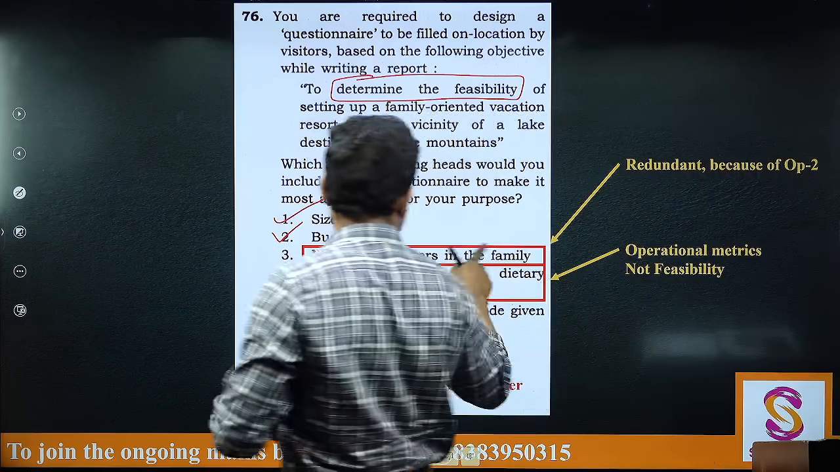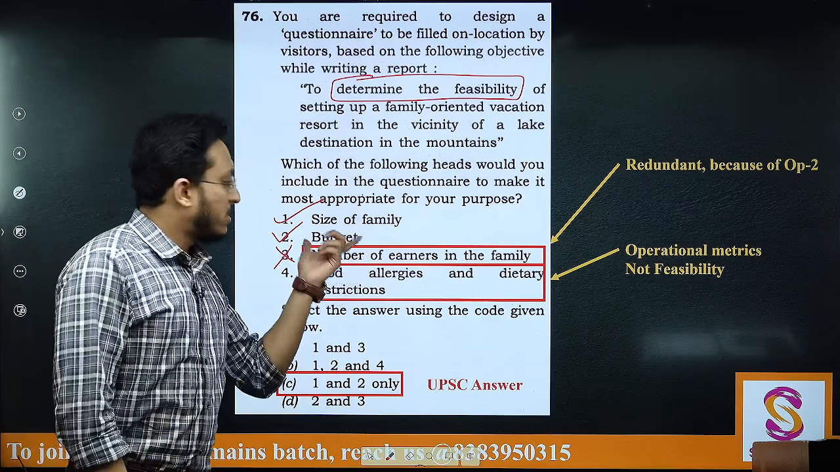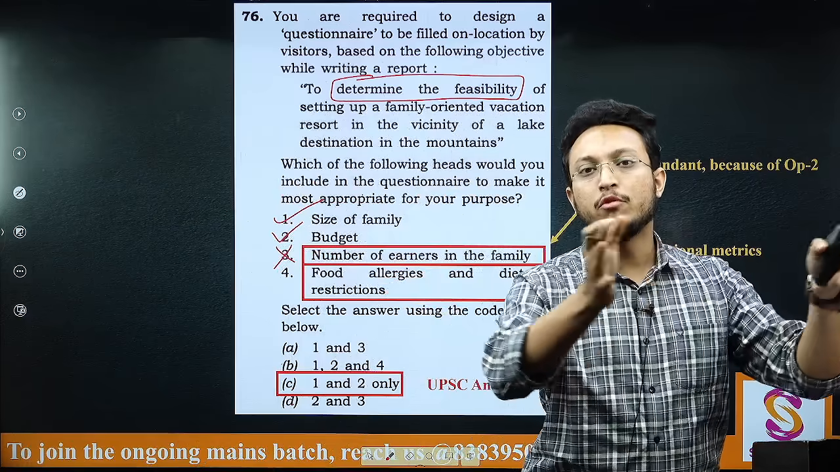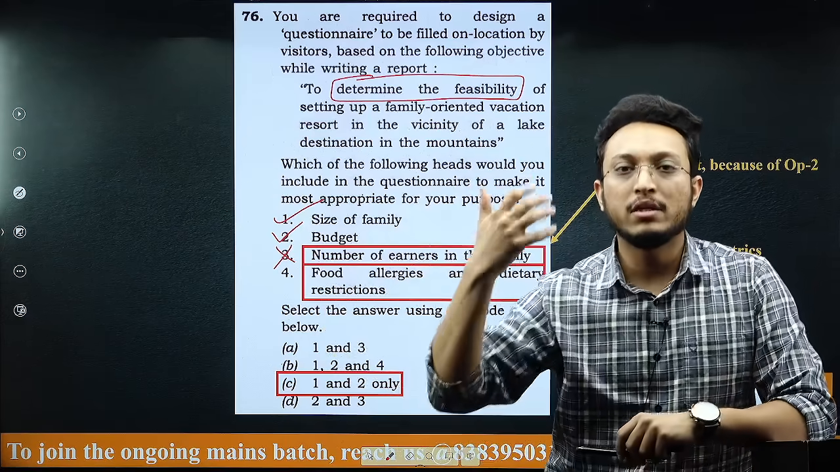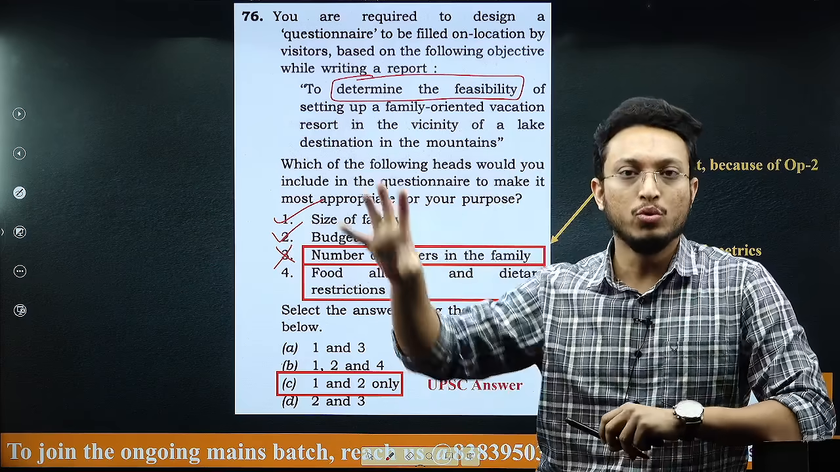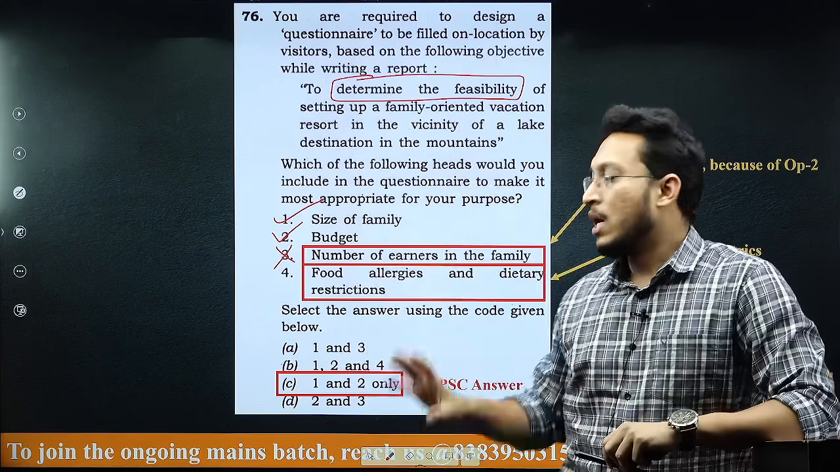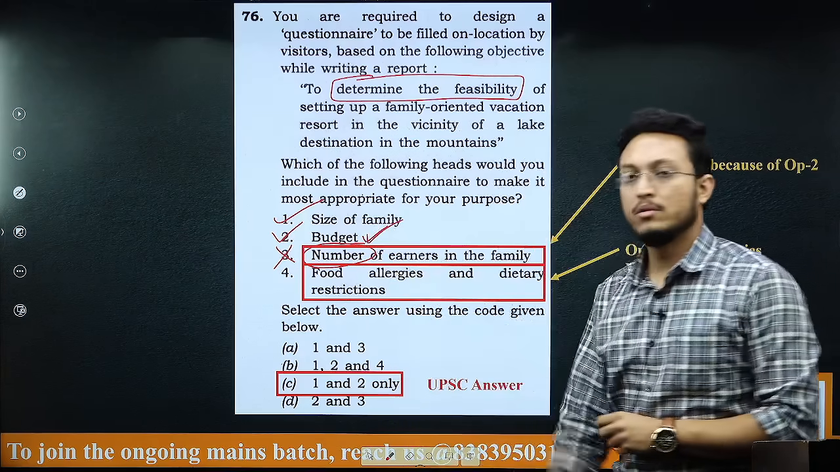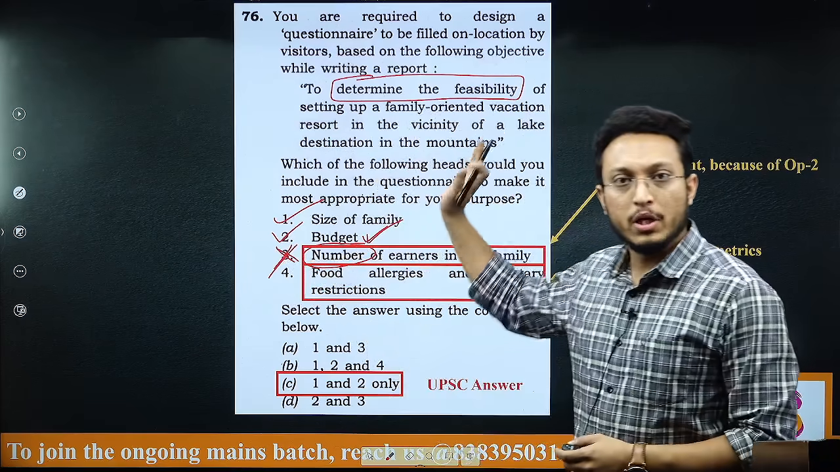Third one says number of earners in the family. This becomes redundant because let's say a family is earning 20 lakhs in a year. Now that 20 lakhs is earned by 2 people, 4 people or just a single person, this doesn't matter to you. It is just that the family is coming and the family is well to do to afford that particular place. Whether it is 20 lakhs or 40 lakhs, you are not concerned with the number of earners, you are just concerned with the budget, that how much budget they are supposed to pay. So third becomes redundant for this particular question.